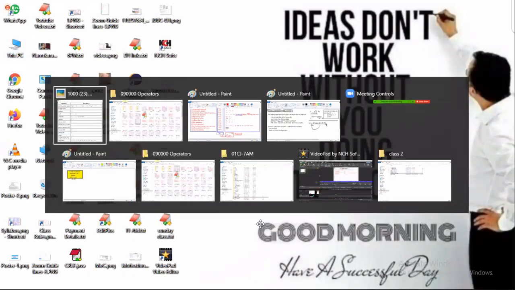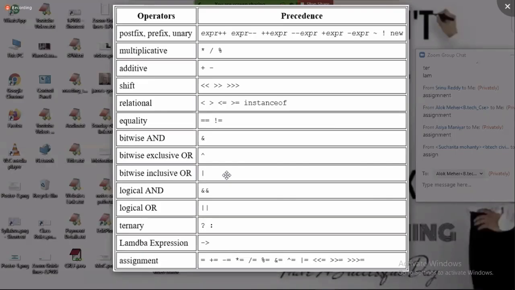A very important point: the order in which we place operators from top to bottom is the order from first priority to last priority. The operators we have placed in a single row have the same, equal priority. In an expression, whichever operator comes first, that operator is executed.